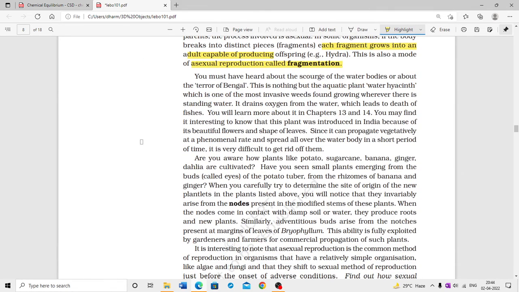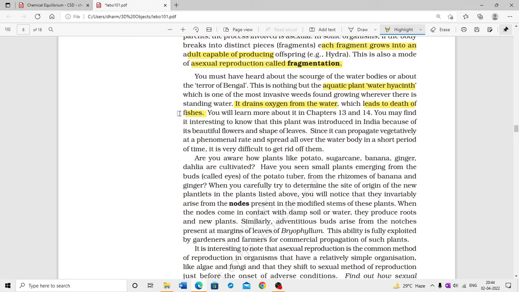You must have heard the stories of water bodies or about the Terror of Bengal. This is nothing but the aquatic plant water hyacinth, which is one of the most invasive weeds, growing wherever there is standing water. It drains oxygen from the water, which leads to the death of fishes. You will learn more about it in chapters 13 and 14.